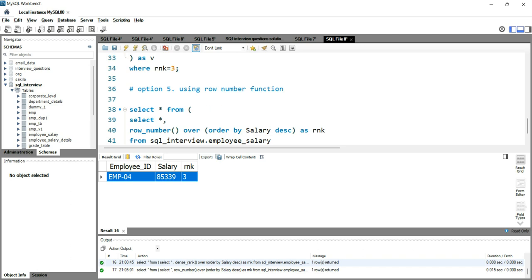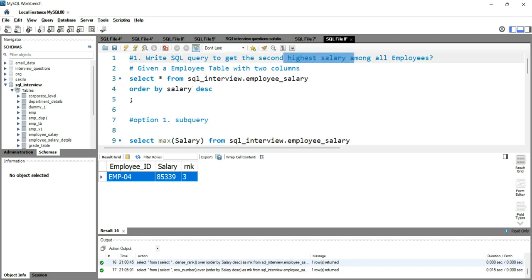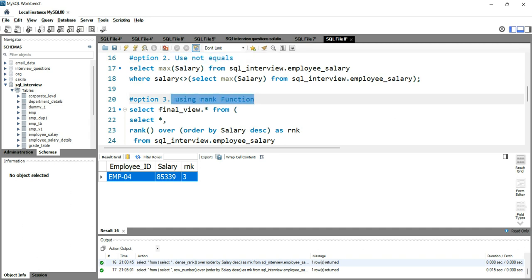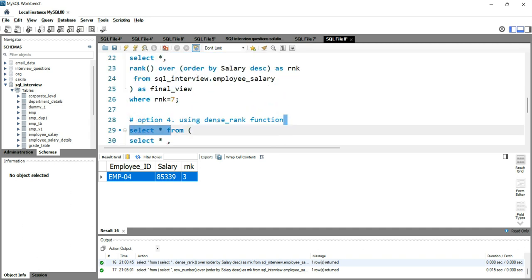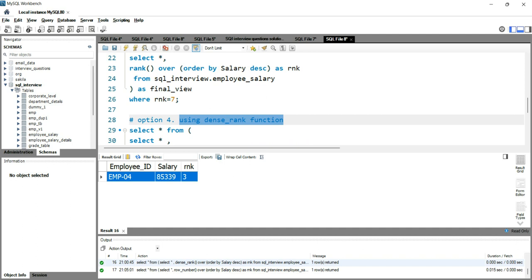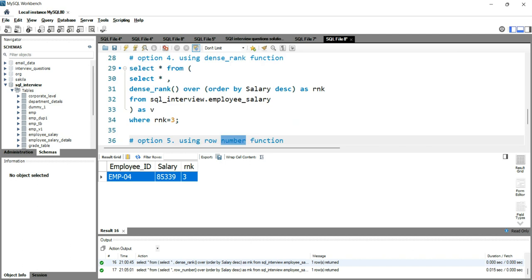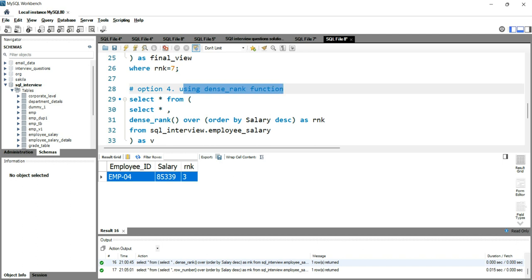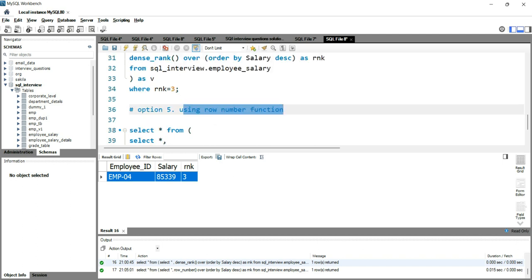So in a nutshell, if you have to get the highest salary or you have to get the nth highest number or value from a table, you can use different methods. The first method is subquery. The second method is to use the not equals with the subquery. The third option is to use the rank function. Fourth option is to use the dense rank function. So you will use dense rank function when you know that if there is any duplicacy in your data, then you have to use either the dense rank function or the row number function. You should not use this rank function. So the fourth option that I told you was to use dense rank function, and the fifth option was to use this row number function.